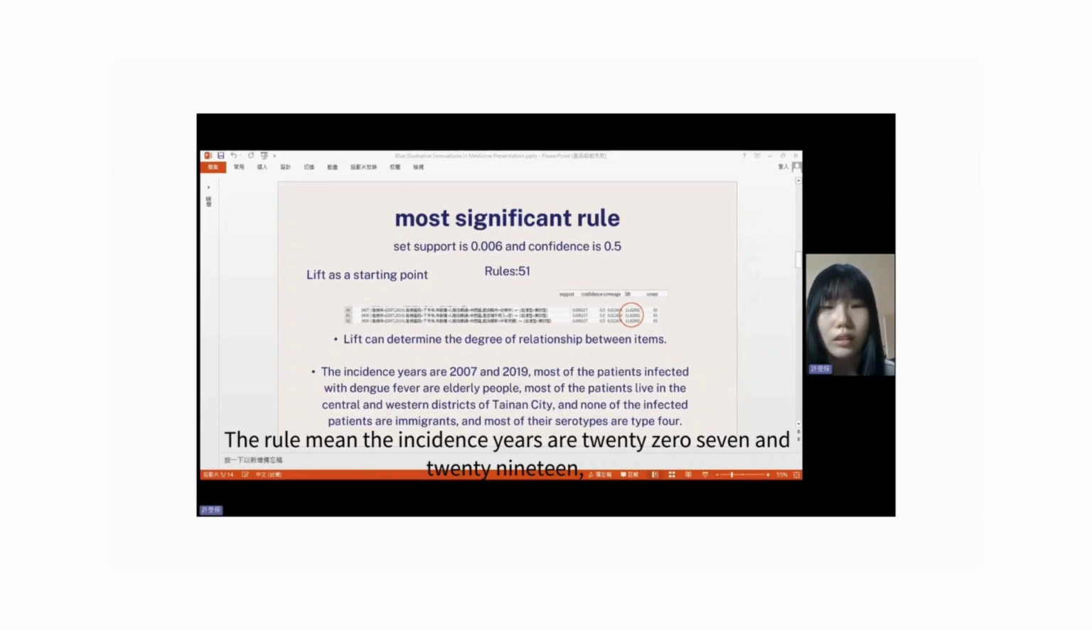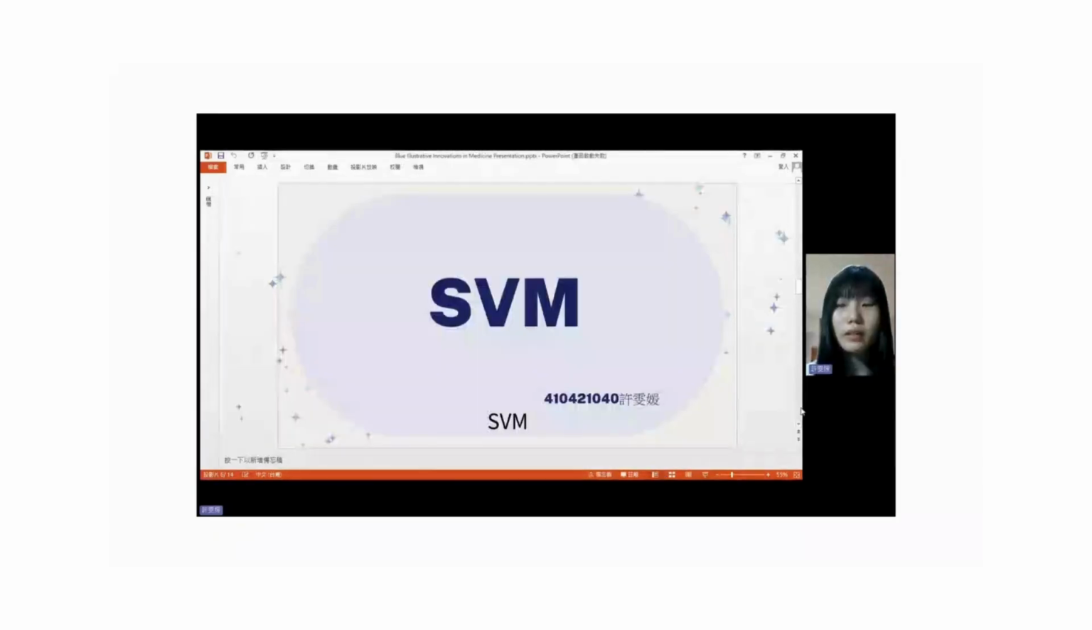This row means the incidence years are 2007 and 2010. Most of the patients infected with dengue fever are elderly people. Most of the patients live in the central and western districts, and none of the infected patients are immigrants, and most of their serotypes are type 4.